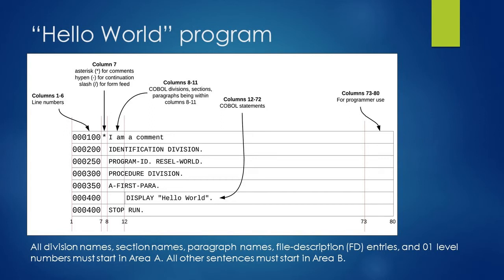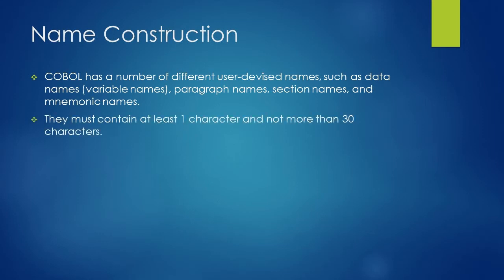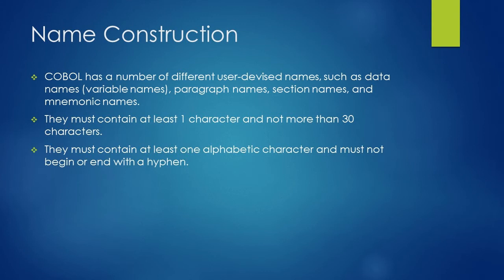In this Hello World program, the program name HELLO-WORLD and the paragraph name A-FIRST-PARA are user defined names. There are rules related to name construction. A username must contain at least one character and should not be more than 30 characters. It should have at least one alphabetic character and should not start or end with a hyphen.